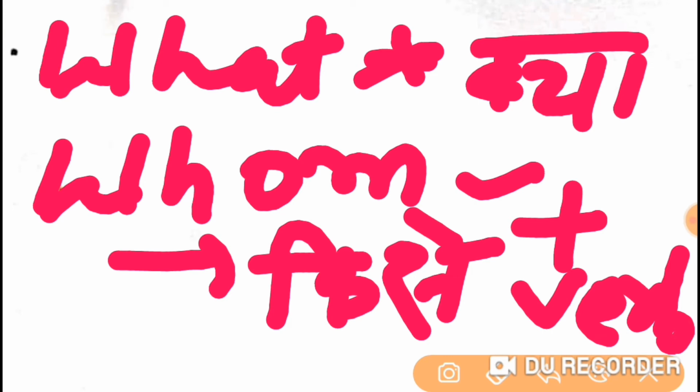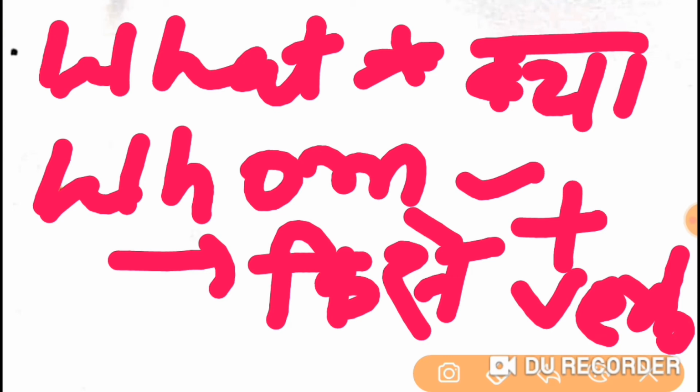Let me make you understand once again. Students, you have to keep in your mind two WH families: what and whom. Then you have to put one of them with the main verb in the sentence and ask a question.